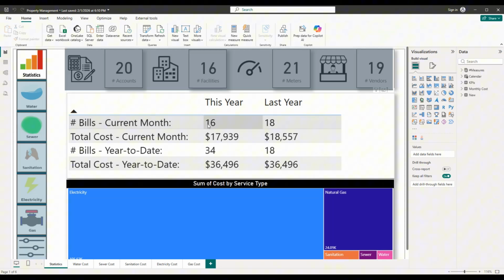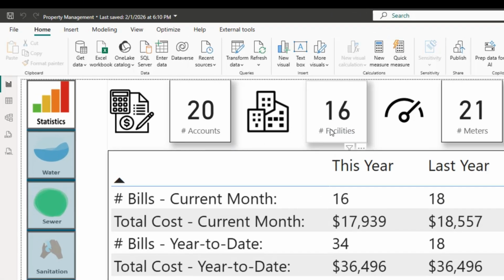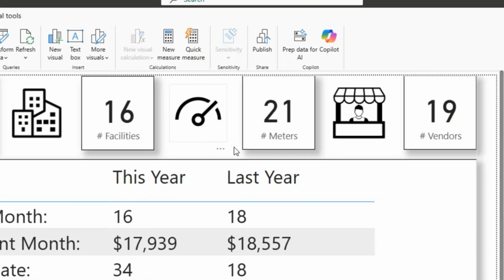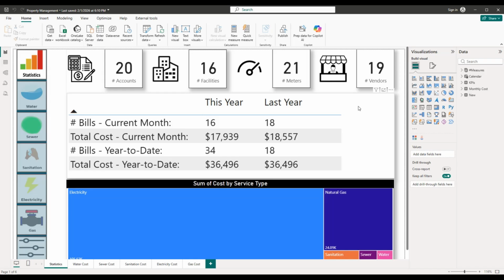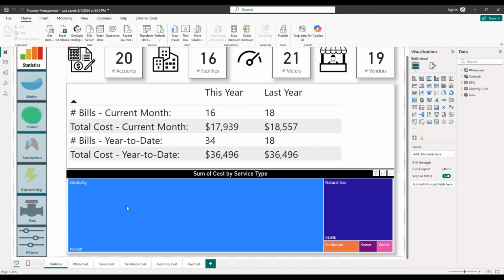At the top, we highlight key metrics: number of accounts, number of facilities, meters, and vendors. Then we show this year versus last year numbers, total cost divided by cost source, and number of bills. So in just a few seconds, decision makers understand the full picture.